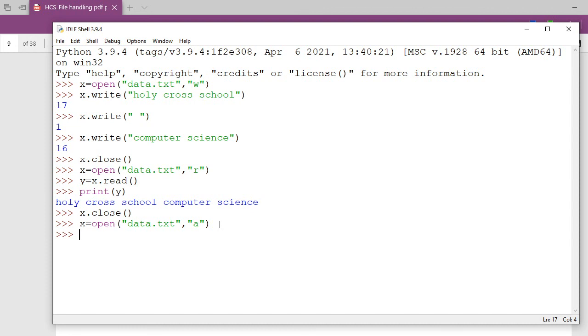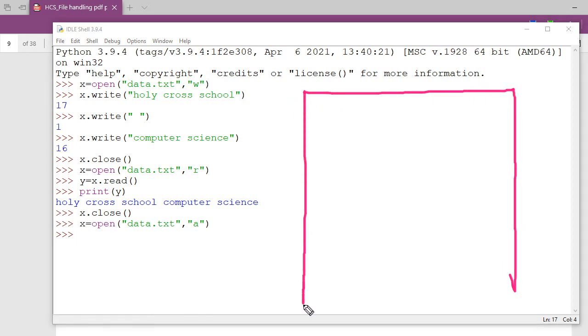Okay. Now a very important discussion here. Let me see who can answer. Suppose this file is there. Now your file status will be Holy Cross School, Computer Science. Computer Science is written here. And since this is append mode, your cursor is here. Your cursor is not going to a new line. Now here, if you want to continue typing from here, go ahead. If you want to go to a new line, then one character has to be put here. Which character is that? The slash n character.